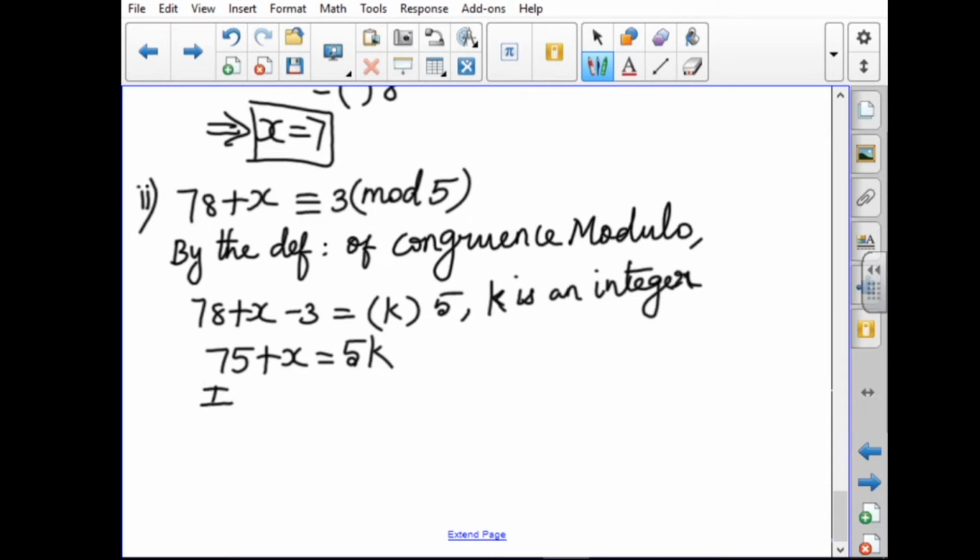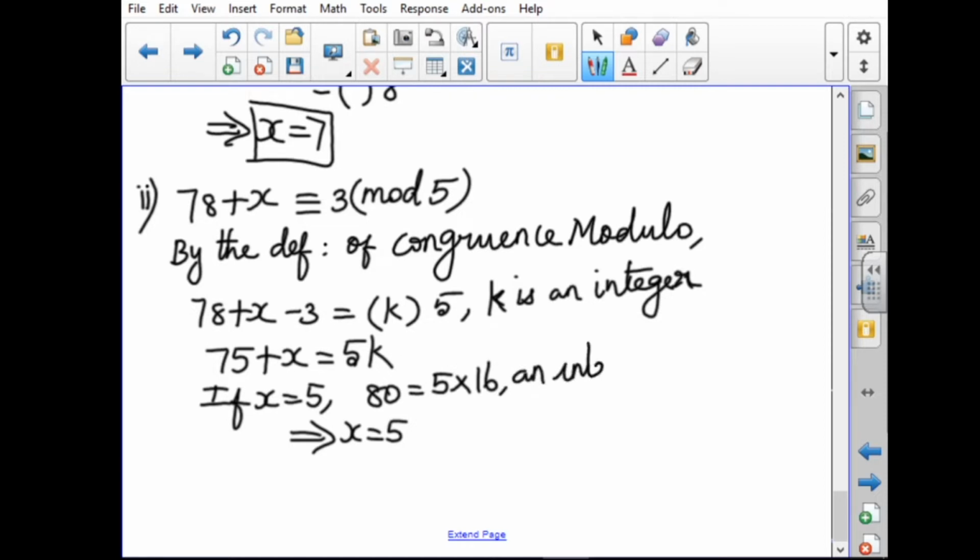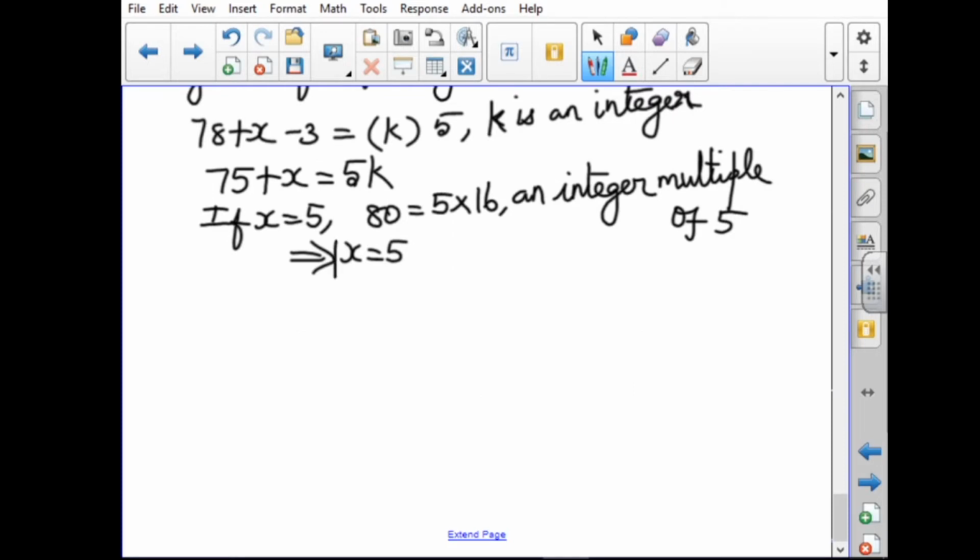If we substitute x equal to 5, I will have 80 equal to 5 into 16. So it is an integer multiple of 5. So the x value will be x equal to 5. Here they ask for the least value, that is why we are finding only one answer.